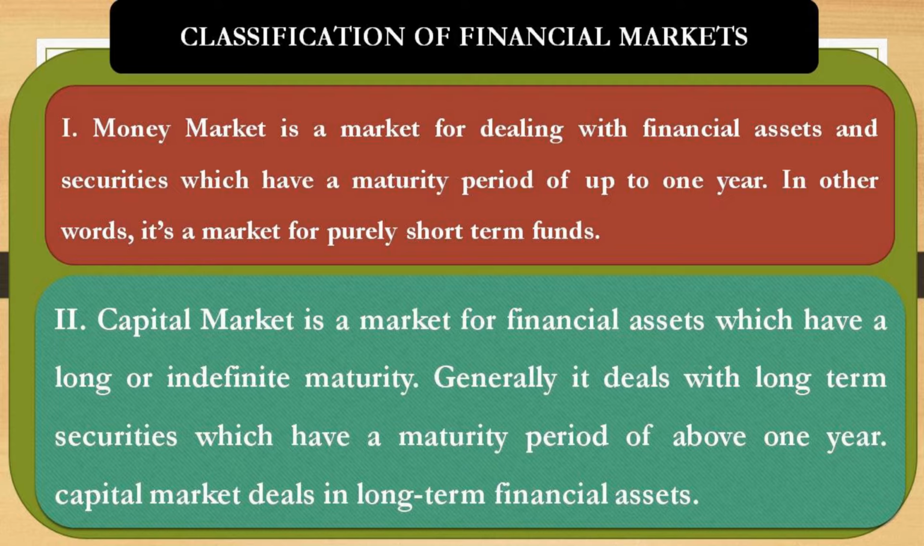All those instruments having a maturity period in excess of 1 year will come under capital market. So here, what is the keyword? The keyword is the nature of the asset and its maturity period. Those assets having less than 1 year maturity come under money market, and financial assets having a maturity period in excess of 1 year come under capital market.